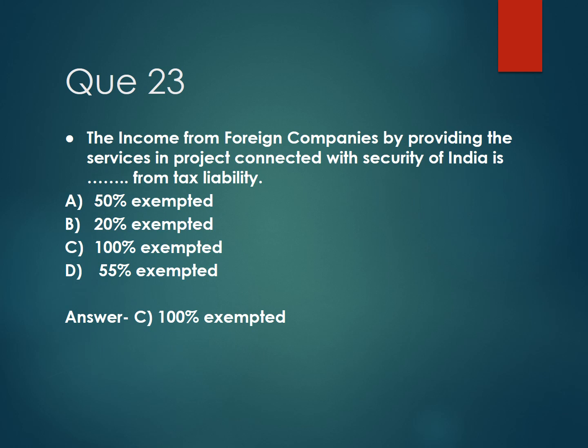Then next question number 23. The income from foreign companies by providing the services in project connected with securities of India is dash dash from tax liability. And the options are option A, 50% exempted, option B, 20% exempted, option C, 100% exempted, and option D, 55% exempted. And the correct answer is option C, 100% exempted.